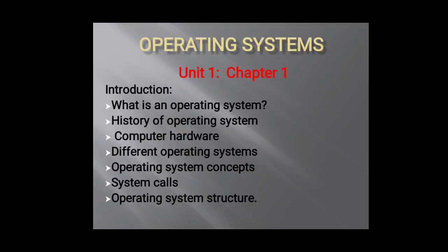We will not be going through all the topics today itself. We'll be just going with what is an operating system, history of operating system and different operating systems, but that also we'll be going with 2 or 3 operating systems today, and then we'll be continuing it in the next lecture. The overview of the whole chapter is to introduce what is operating system, what is the history behind operating system, as well as what are the computer hardware which are compatible with your operating system, what are the 32-bit systems, what are 64-bit systems. All those descriptions are being given in this whole subject, that is operating systems.